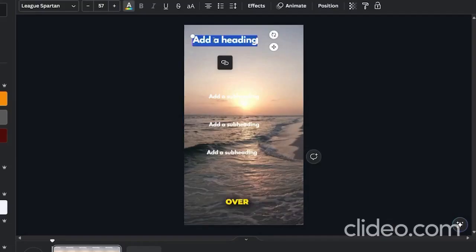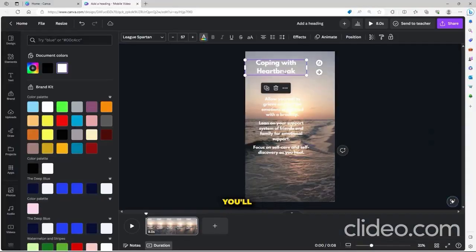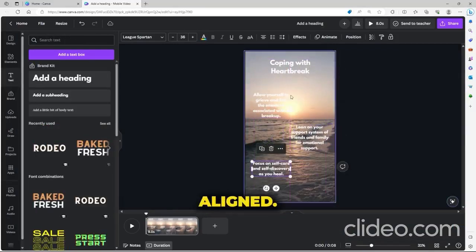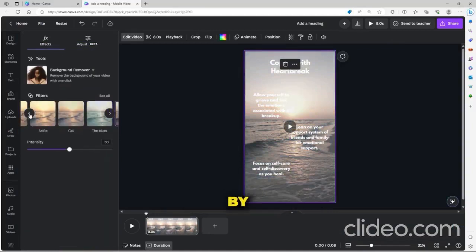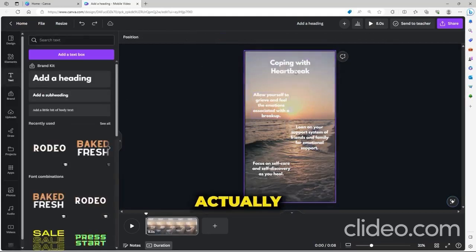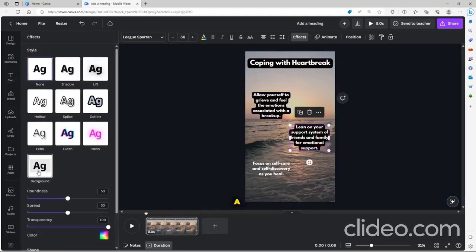We can just drag over one of our viral posts from the Excel spreadsheet just to see how this looks. You'll want to make sure that the title is centralized and that the points are well aligned. You can also dim the background so that the text really contrasts by playing with some of the filters under Edit Image. But in case you still think it's too difficult to read, we can actually add a background to each of the quotes by clicking on the text and then adding a background.